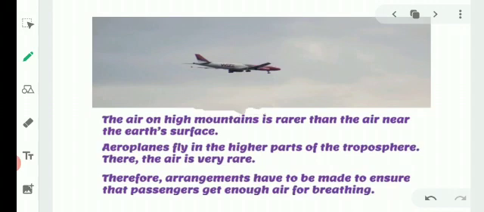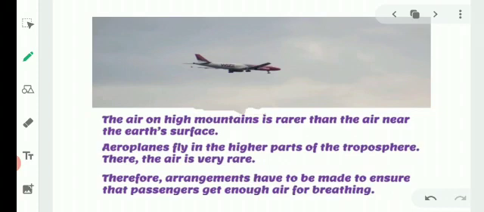The air on high mountains is rarer than the air near the earth's surface. Aeroplanes fly in the higher part of the troposphere. There the air is very rare, which means the oxygen is less, or the air has a rare density.